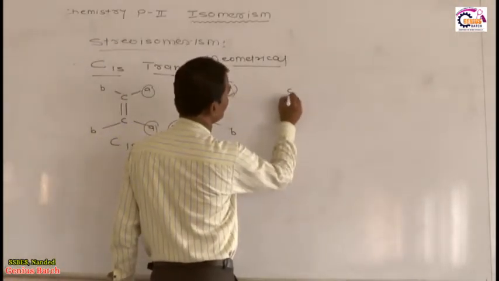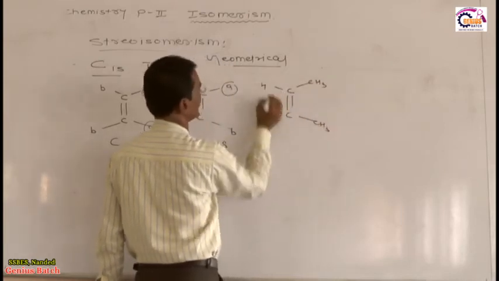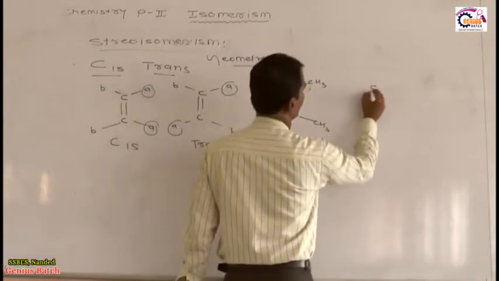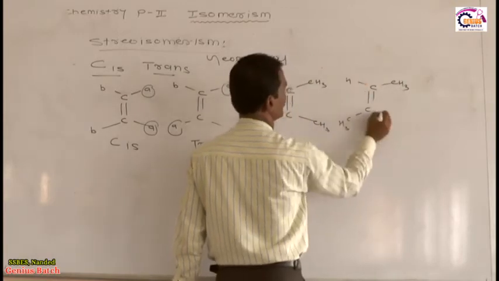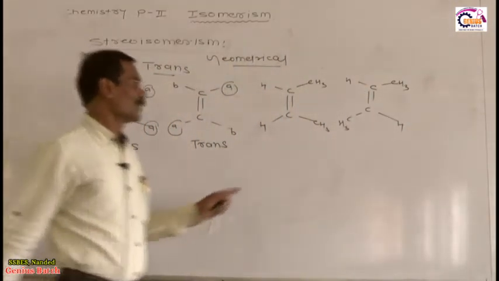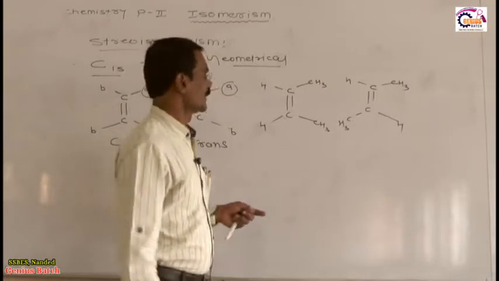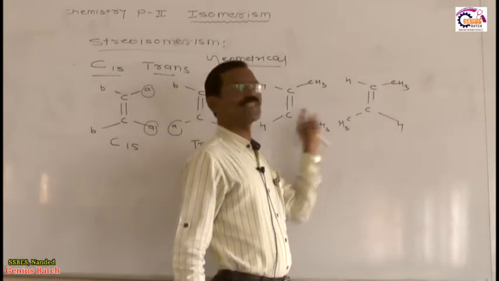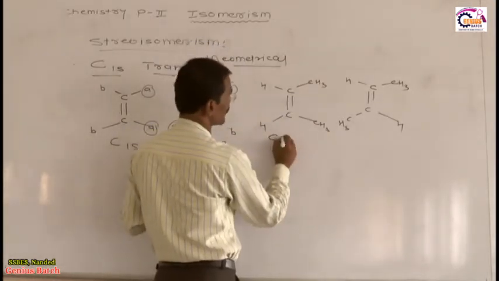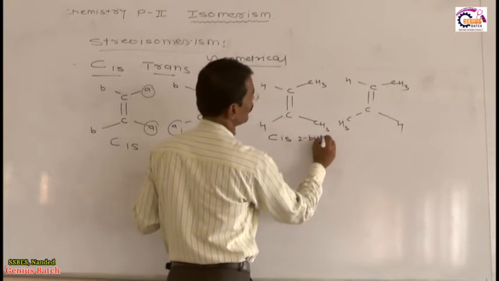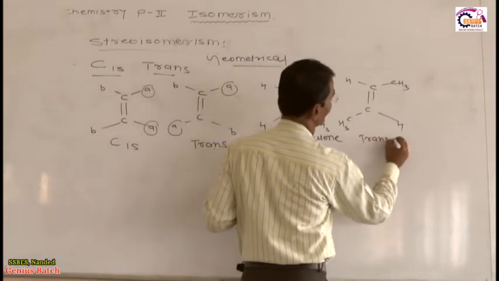Suppose I ask you a question like this: C double bond C with CH3 and H on one carbon, and CH3 and H on the other. And I write the same structure with the CH3 groups on opposite sides. What is the difference between these two? What is the IUPAC name of this compound? It is but-2-ene, or 2-butene. This one is also 2-butene. But what is the difference? These are geometrical isomers. Why? In the first, the two CH3 groups are on the same side, therefore it is called cis-2-butene. And this one is called trans-2-butene.